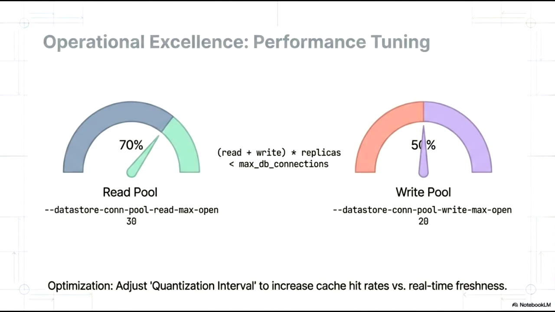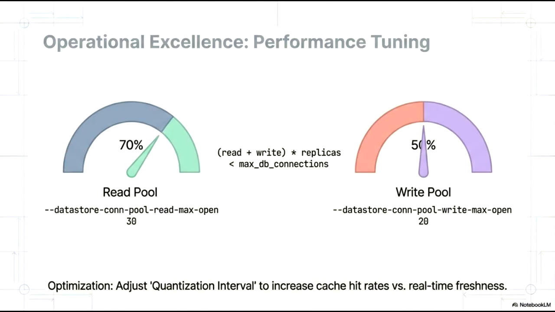A critical constraint to observe is the relationship between these local pool sizes, the number of service replicas, and the total database capacity. Specifically, the sum of the read and write connection limits multiplied by the total number of active replicas must always remain below the database's maximum connection threshold. Maintaining this overhead is essential to prevent connection exhaustion during scaling events.